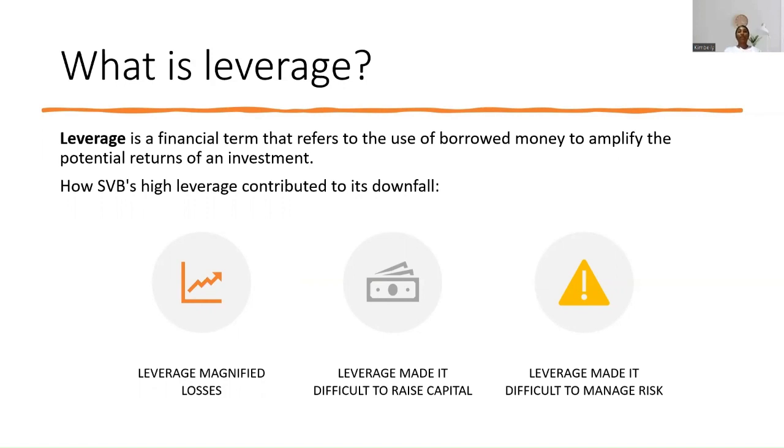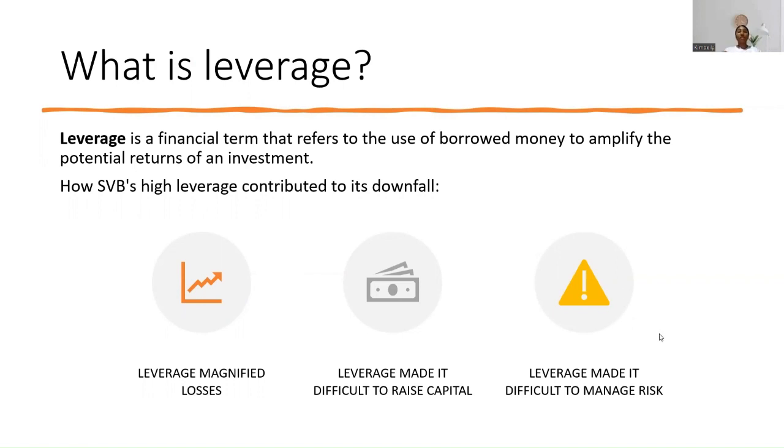Firstly, it magnified losses. The loss of a small number of loans due to the economic downturn led to a large loss of equity, which forced the bank to close its doors. It also made it difficult to raise capital. When SVB's stock price fell, it could no longer raise capital since investors were less willing to invest in a bank that was losing money and had a high level of leverage. As a result, SVB was unable to raise the capital it needed to stay afloat.